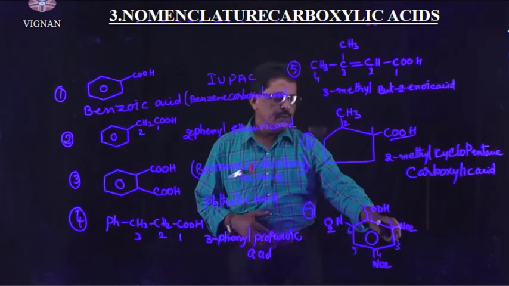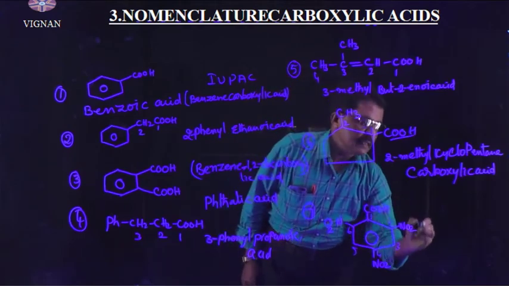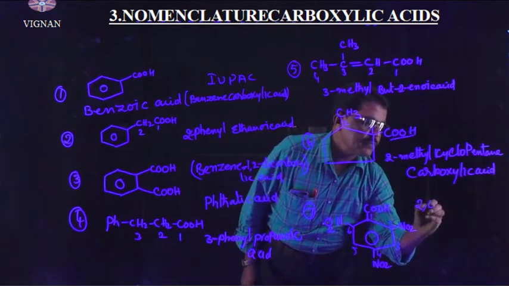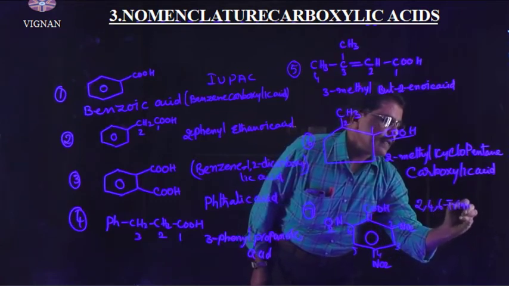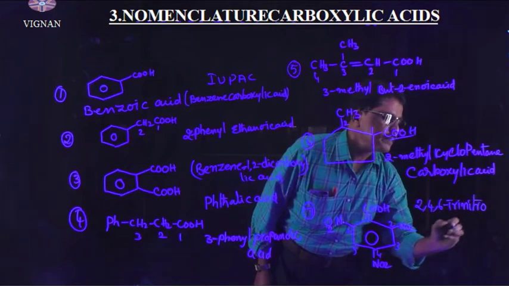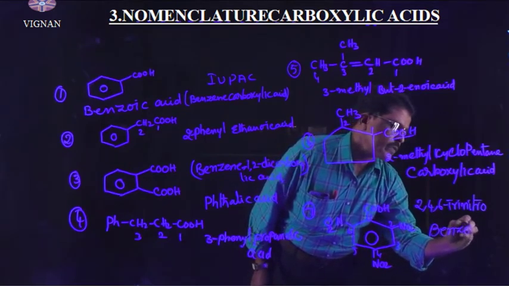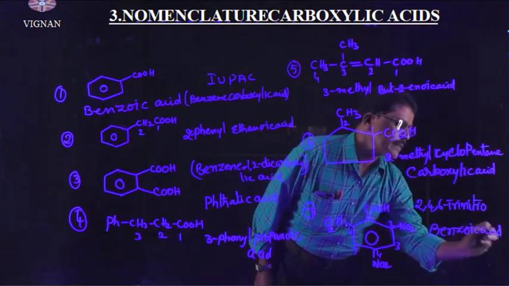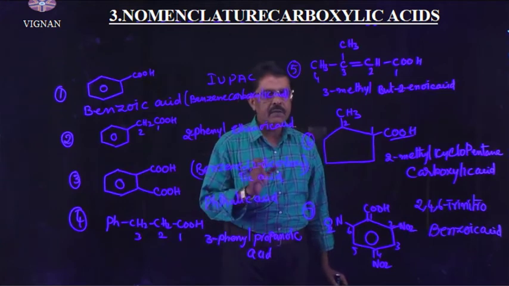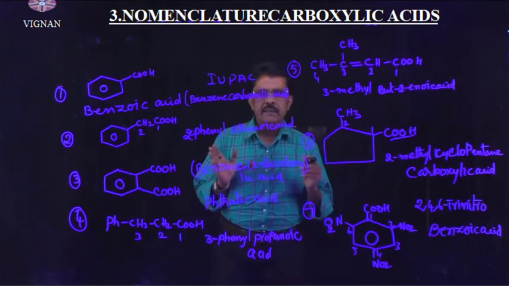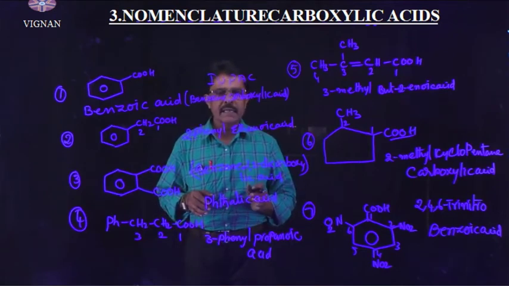Here at 2, 4, 6, 3 nitro groups are present. So I can write 2, 4, 6 trinitro benzoic acid. This is the IUPAC nomenclature of carboxylic acids, right?